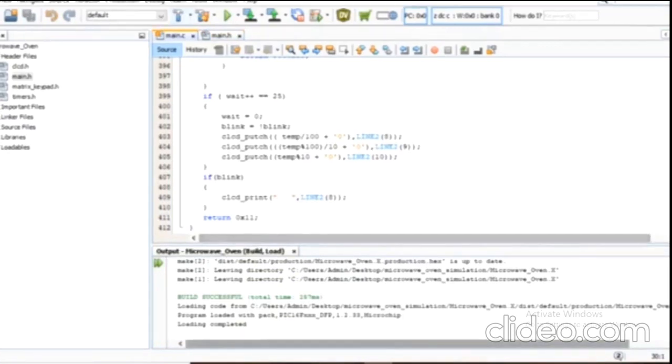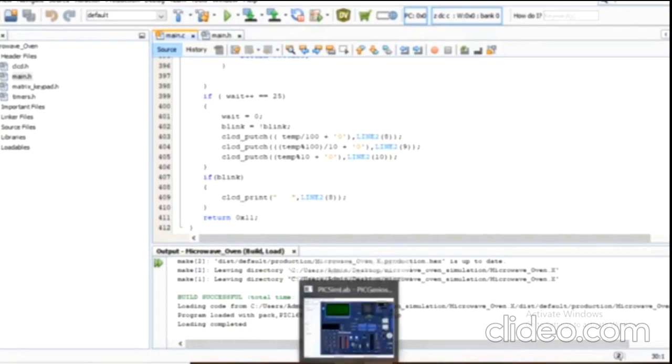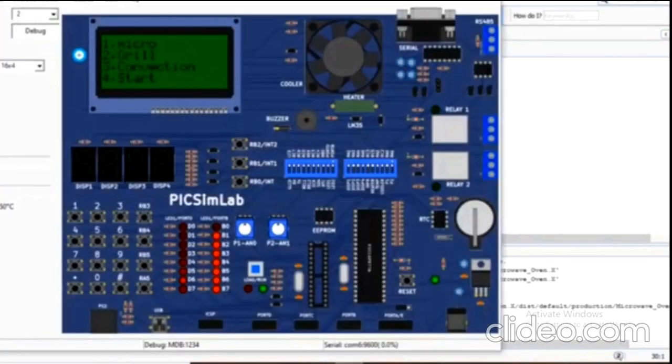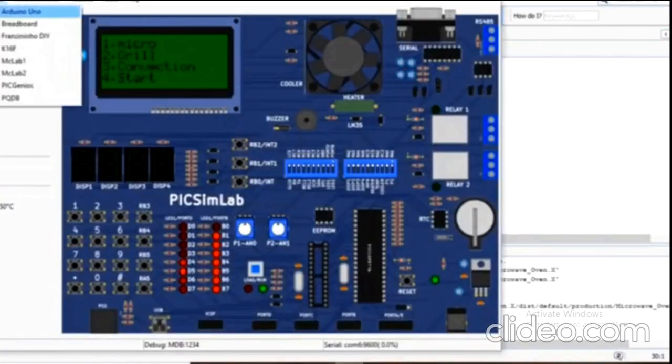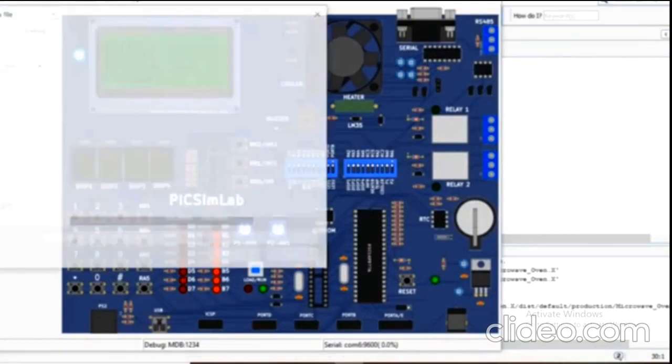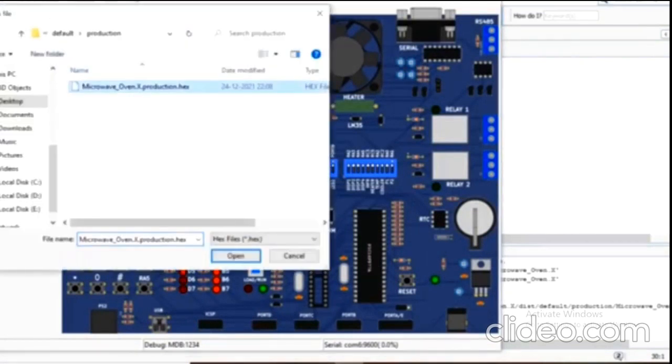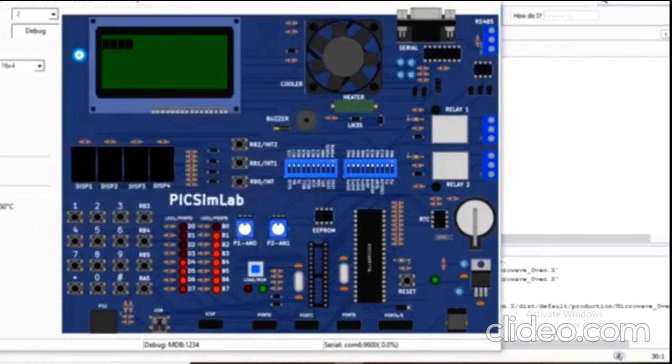Hello everyone, I am Supriya. Now let us see the simulation in PiximLab. I will load the hex file. As soon as I load the hex file, the power on microwave screen is displayed, known as the CLCD display.